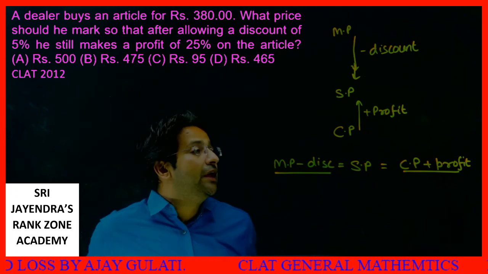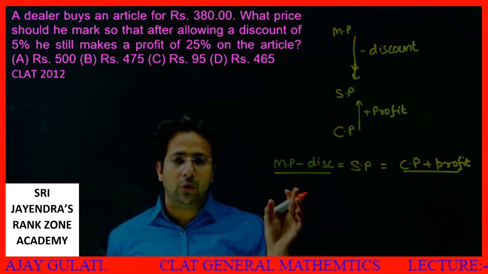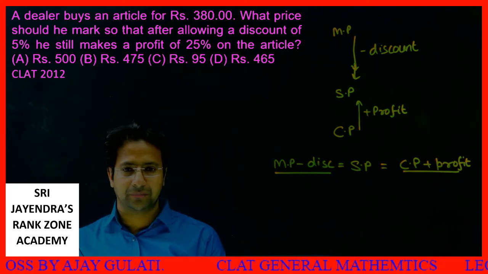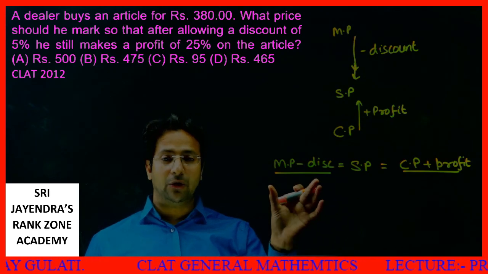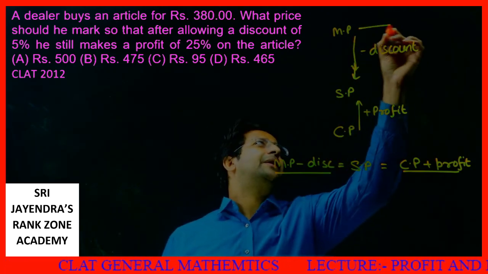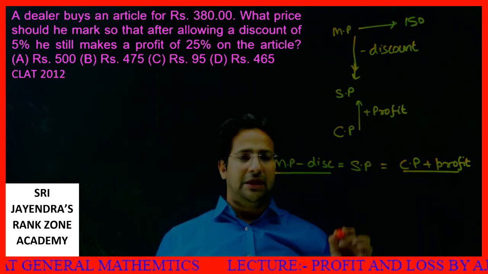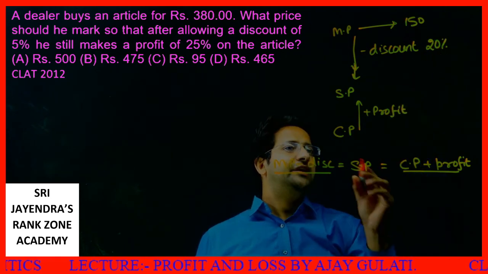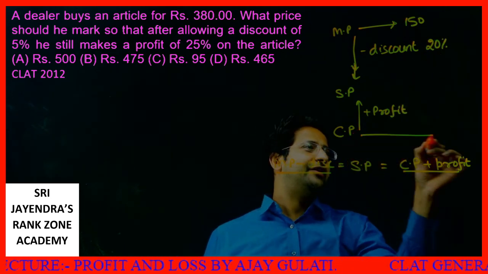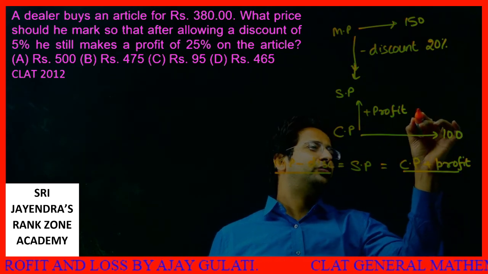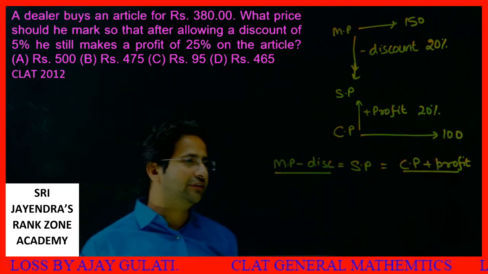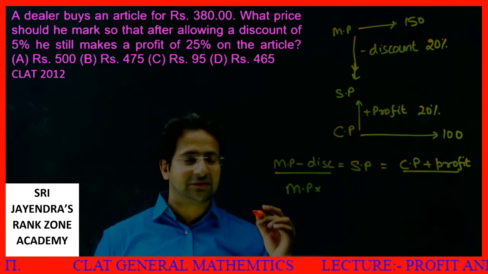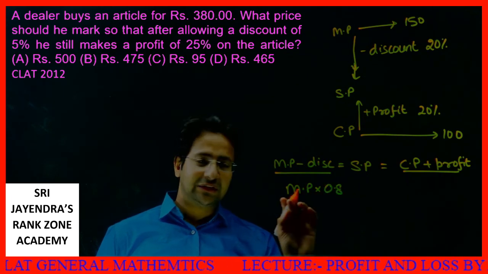But what I do is, the way I told you, how do we do these multiplications? See, suppose I say this mark price is 150 rupees. I offer a 20% discount, and the CP is, let's say, 100 rupees, and the profit is 20%. How do I solve these? Whenever we offer a discount of 20%, mark price into 20% discount means I'm multiplying it by 0.8. This is my method.